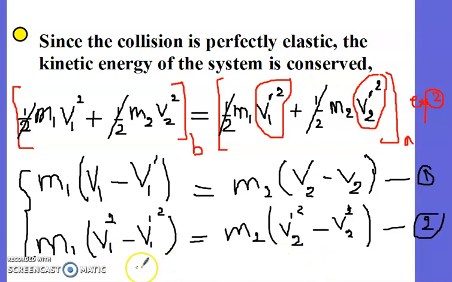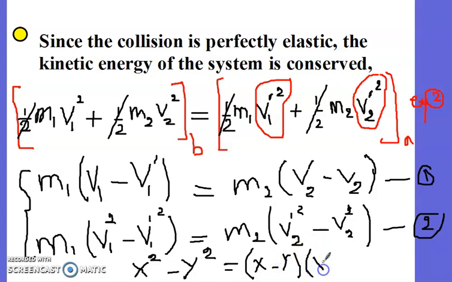Remember from mathematics, x squared minus y squared is equal to, if you factorize, (x minus y) times (x plus y), right? Remember this? So we'll do this for equation 2 and then divide 2 by 1.